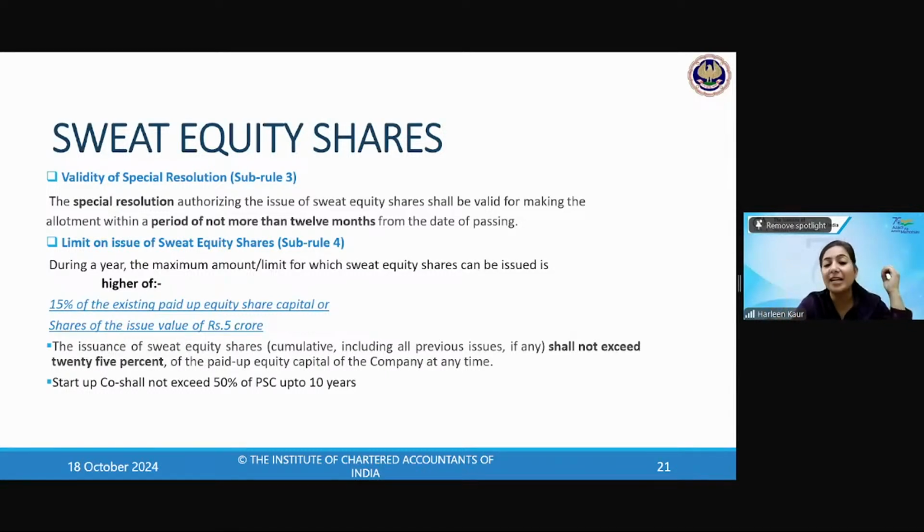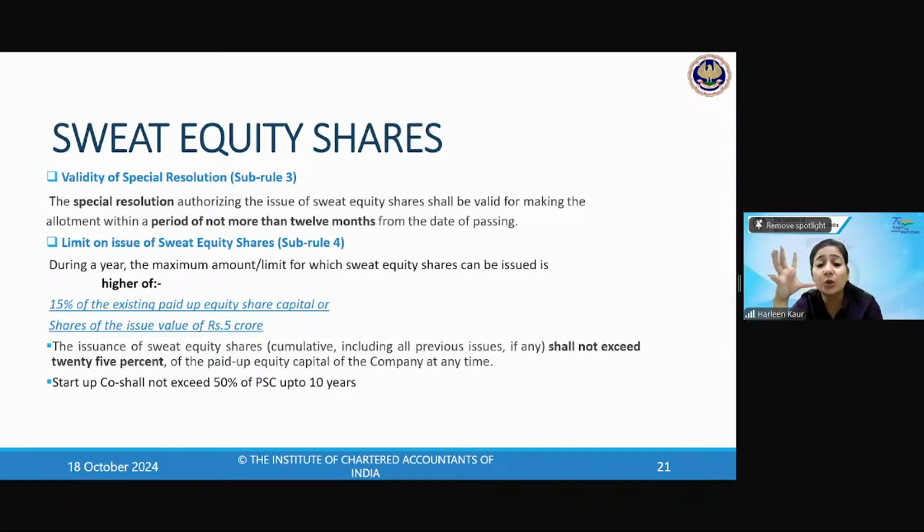Now, what is the limit set for these sweat equity shares? Maximum amount, how much maximum sweat equity shares can be issued? It's 15% of the existing paid up share capital or shares of the issue value of rupees 5 crore, whichever is higher. So, for example, the paid up equity share capital of the company is rupees 10 crore. What will be 15% of the paid up share capital? That is rupees 1.5 crore. Or the maximum limit is 5 crore, whichever is higher. So I can issue sweat equity shares either 1.5 crore, that is 15% of the 10 crores, or rupees 5 crore, and whichever is higher is 5 crores.